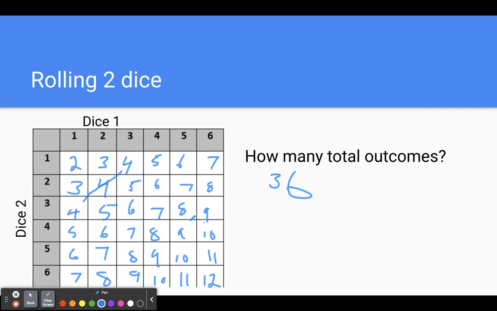And if you take a look, the most likely number you would get out of rolling 2 dice would be a 7, because there's 1, 2, 3, 4, 5, 6 different ways you can roll a 7. That would be 6 out of 36, or simplified, 1 out of 6. So theoretically, obviously it doesn't always happen, but if you roll the dice 6 times, you should get a 7 at least once.